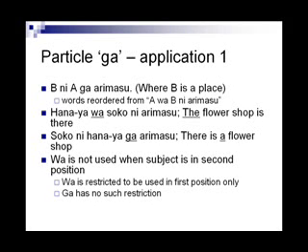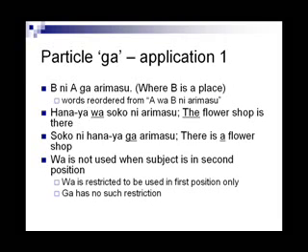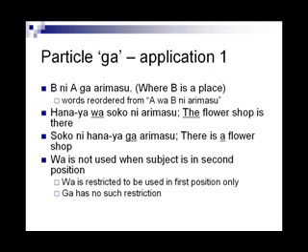Let us examine this translation. The word structure says Hanaya wa soko ni arimasu. Hanaya means flower shop. The translation is: the flower shop is there. That's the meaning. We used wa in the Japanese sentence and the article "the" before the subject phrase, flower shop, in the English sentence. I have underlined the Japanese particle wa and the English article "the".